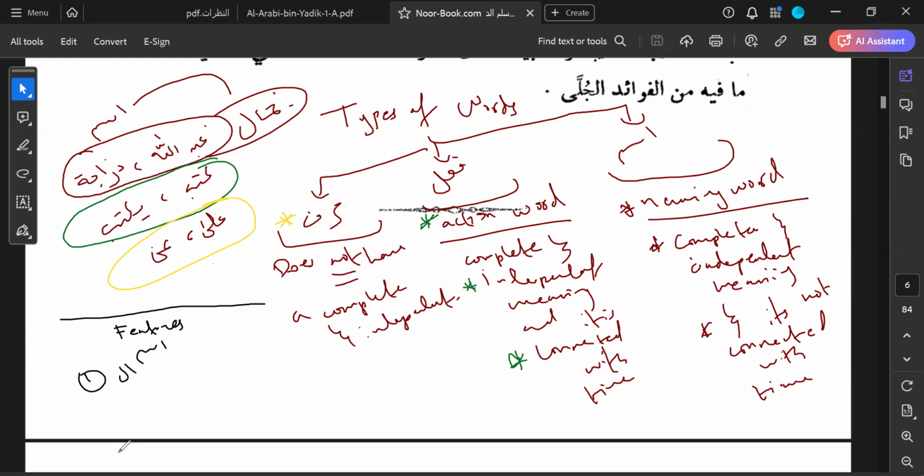Abdullah, I can't say al Abdullah because it's already a proper noun. It's a name of a person. Al is added to make something definite. The word Abdullah is already definite because it's a proper noun.